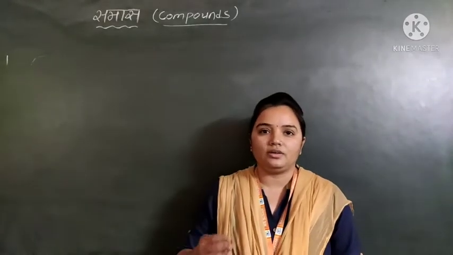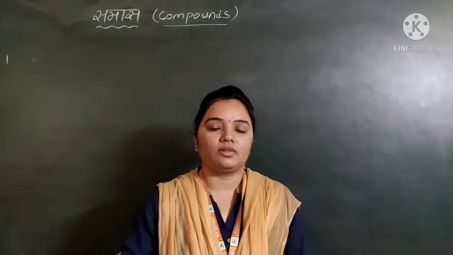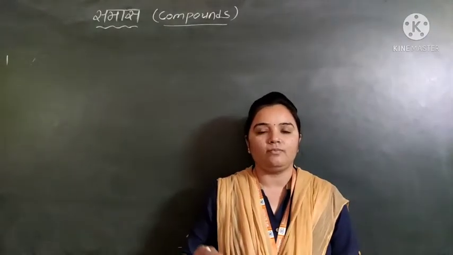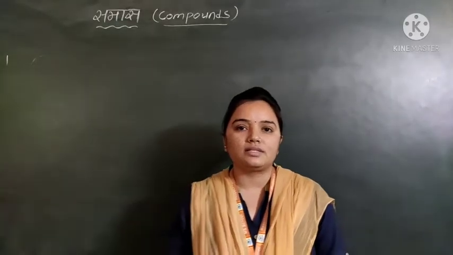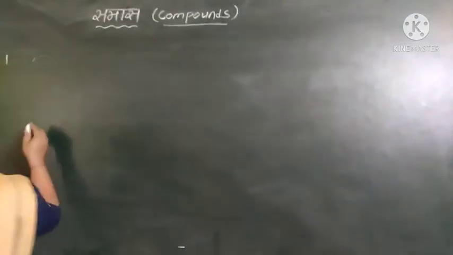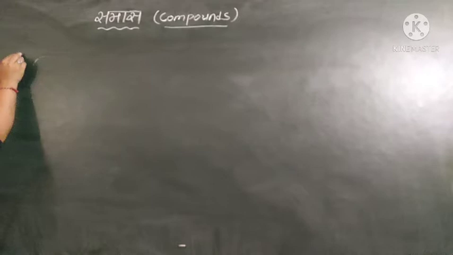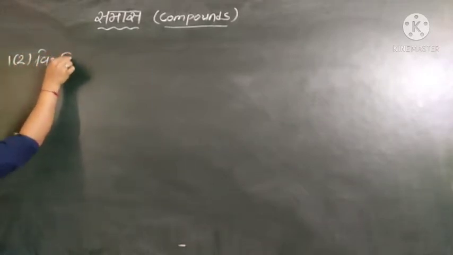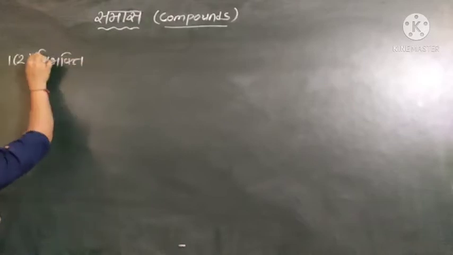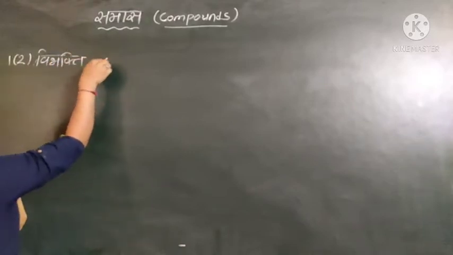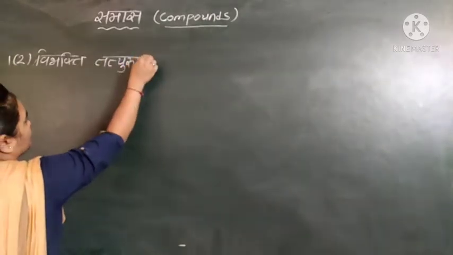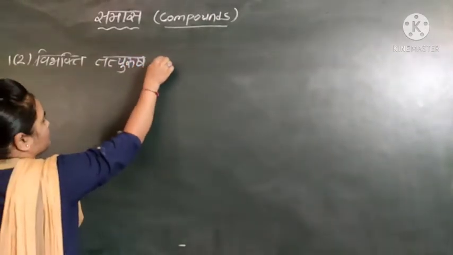But in your syllabus we will see the vibhakti tatpurush samas. So today we will see vibhakti tatpurush samas.